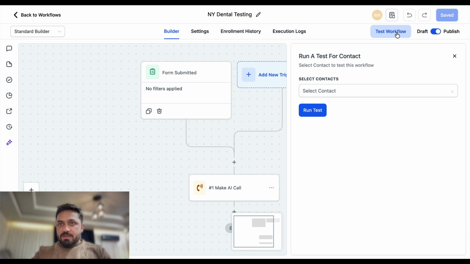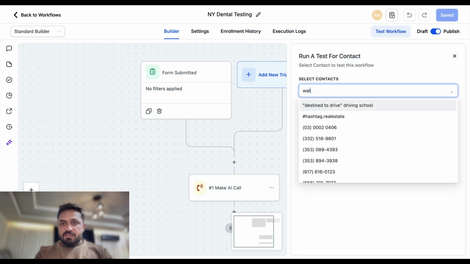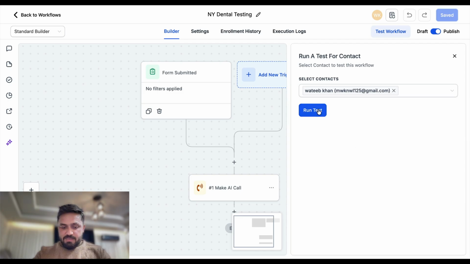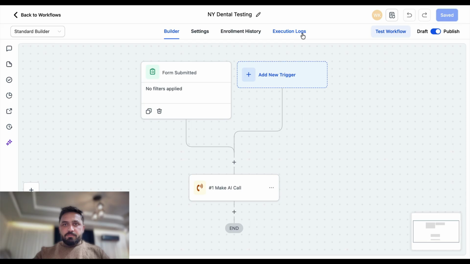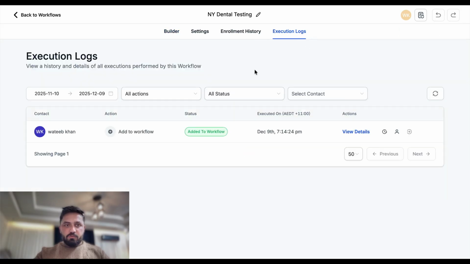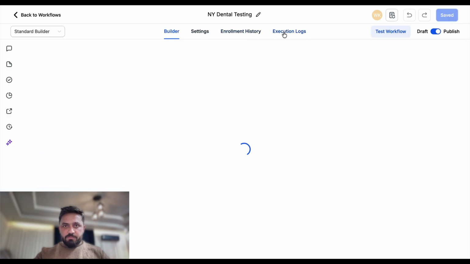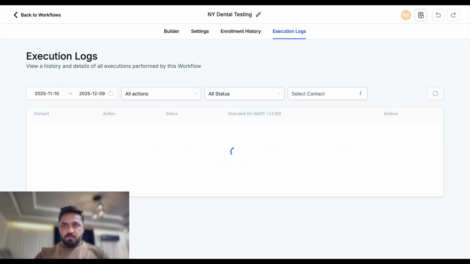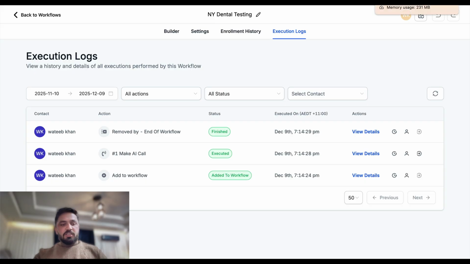So now I am going to do an outbound call test. I'm gonna click here, test. I'm gonna say Vateeb Khan, and I'm gonna call myself, run through this one. Nothing here. Soon I should receive a call. Yep, it's ran through the workflow and I should receive a call any moment. I just got a call and I'm gonna pick up this call.